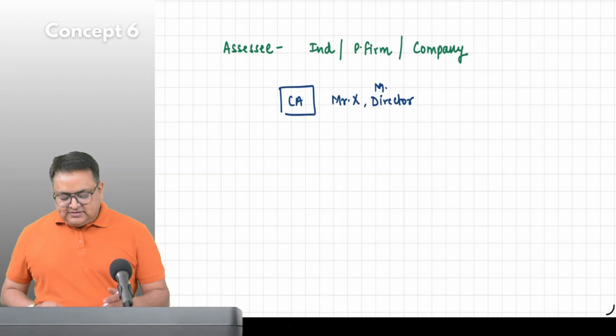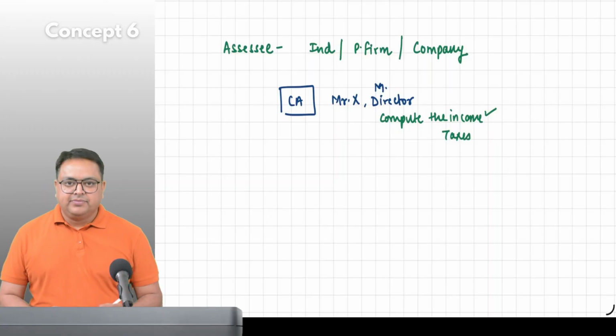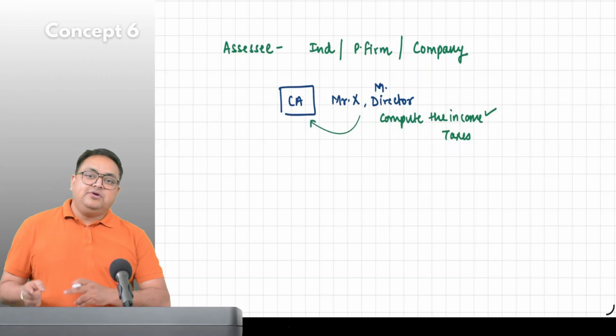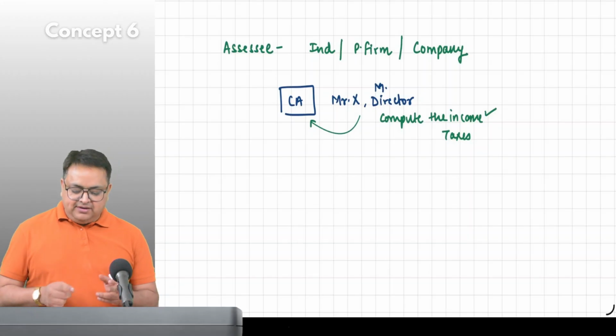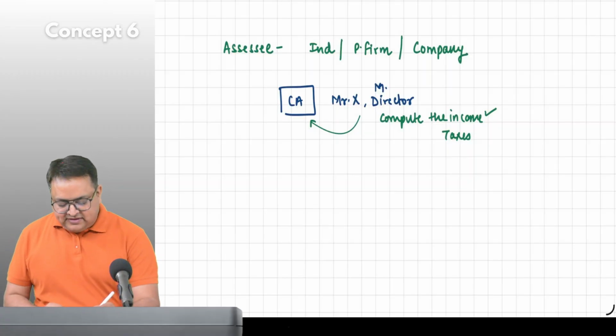And he says, can you please compute the income of my company, and thereafter please also compute the taxes of my company. Now your job is to compute income. Whose income, Mr. X's income or his company's income? Let's say the company name is XYZ Limited.